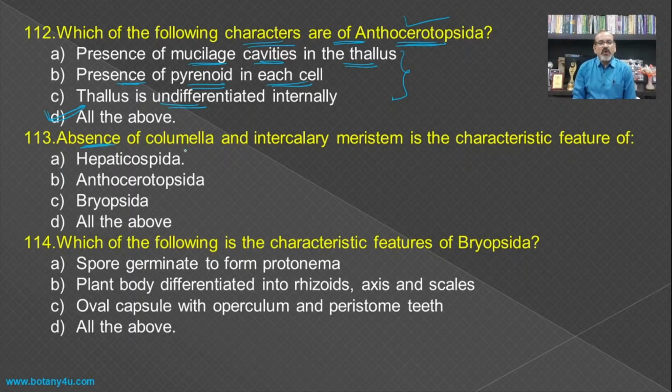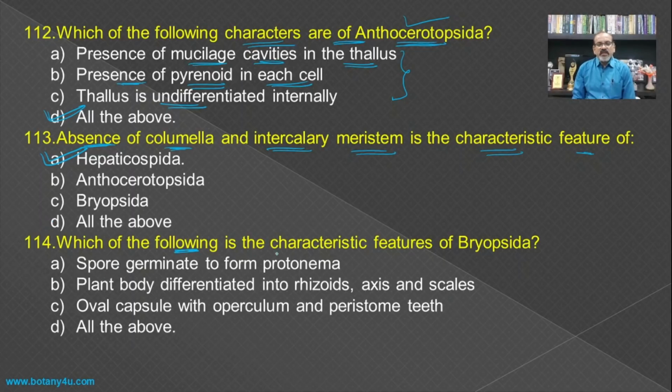Then absence of columella and intercalary meristem is a characteristic feature of, we have earlier seen, the presence of the columella is a characteristic feature of the Anthoceros and the Funaria, and hence such a type is not present in the Marchantia, and the Marchantia belongs to Hepaticopsida.